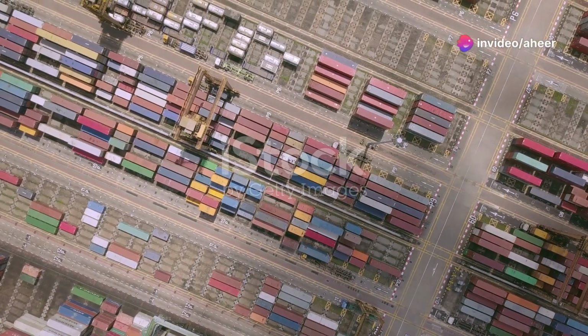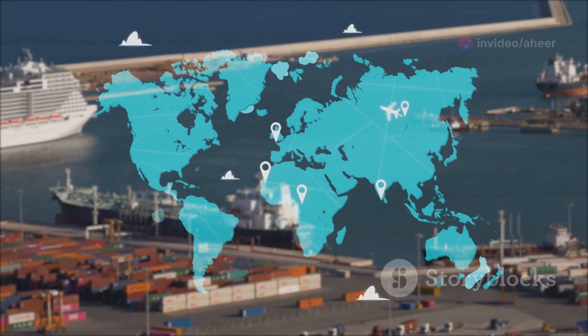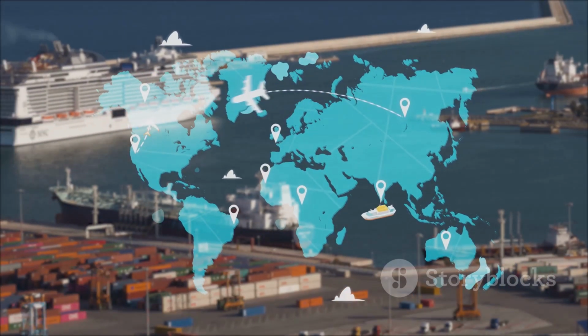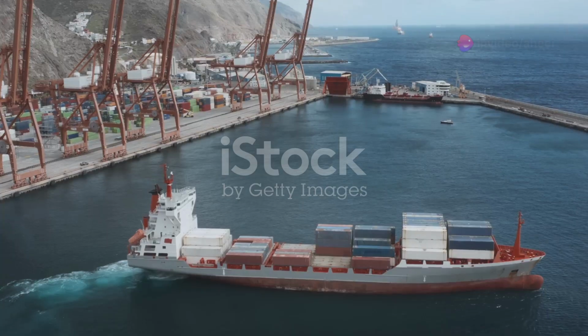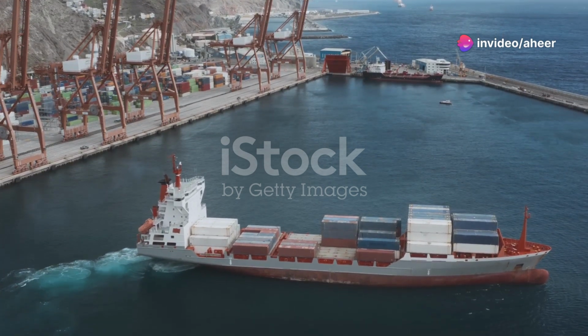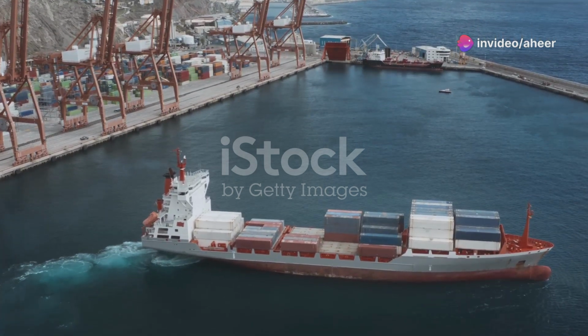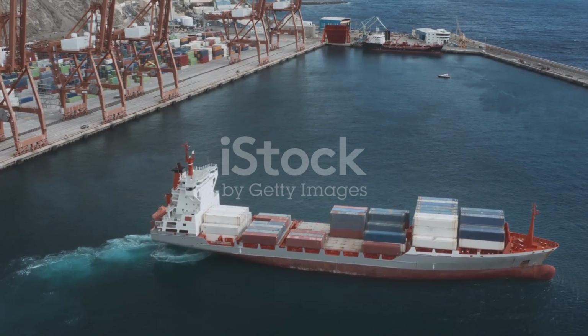Shipping goods internationally involves a network of processes and costs. One crucial aspect is understanding Incoterms, which define responsibilities and costs for buyers and sellers. This essay focuses on FOB, or free on board, Karachi to Jebel Ali, outlining the cost breakdown and responsibilities involved in shipping a 20-foot standard container on this route.